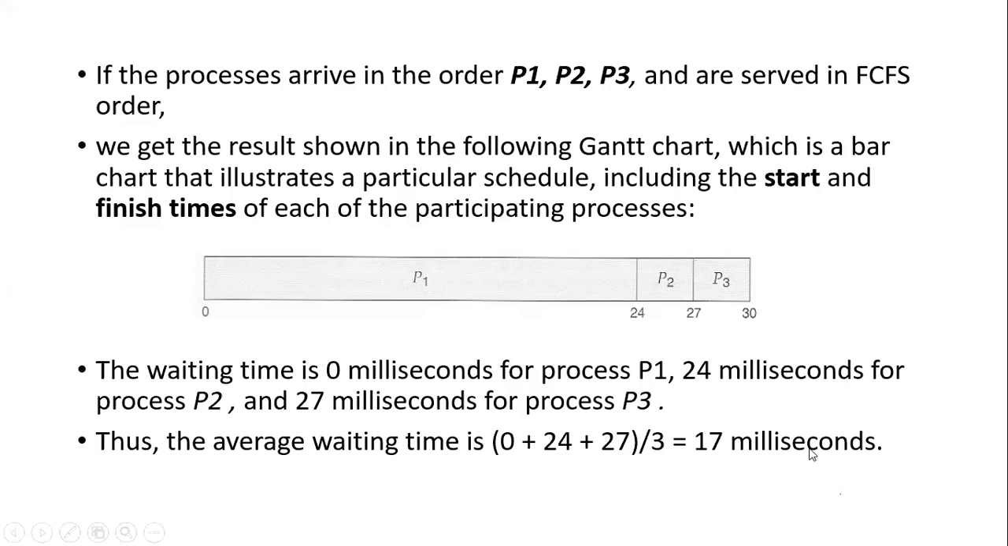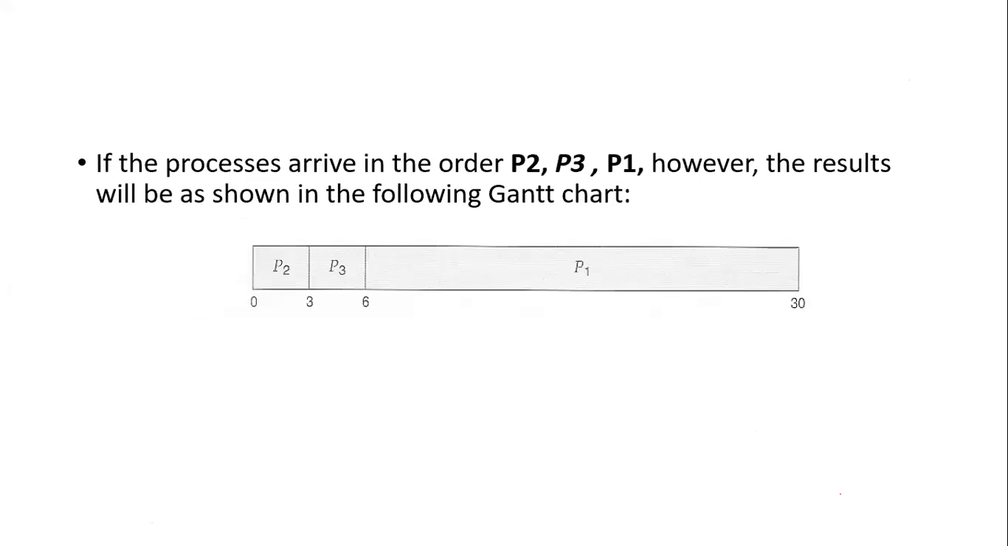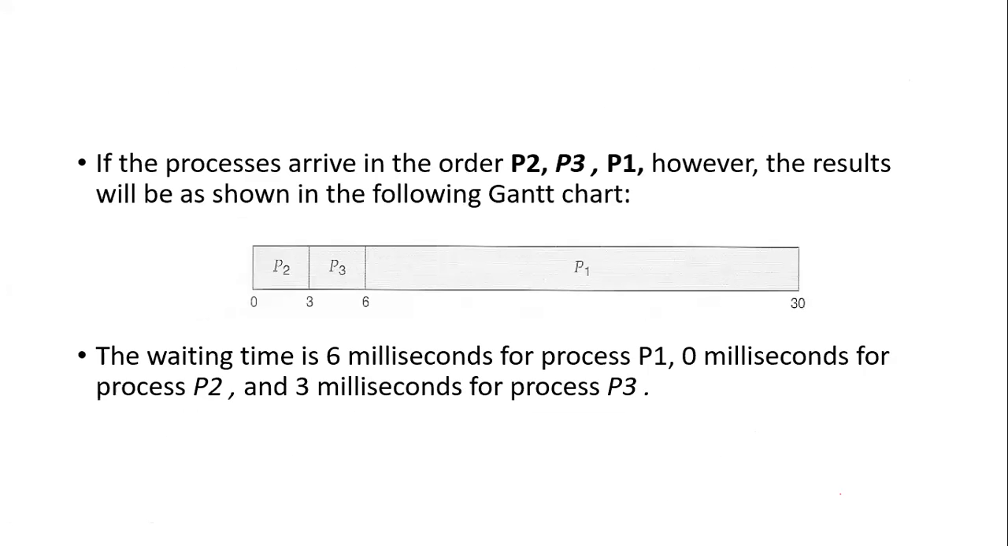But suppose you change the order. Now suppose the processes arrive in the order P2, P3 and P1. In the first case, we took the order P1, P2, P3. But now we are changing the order and taking the processes as P2, P3 and P1. Now see here what different results there are.